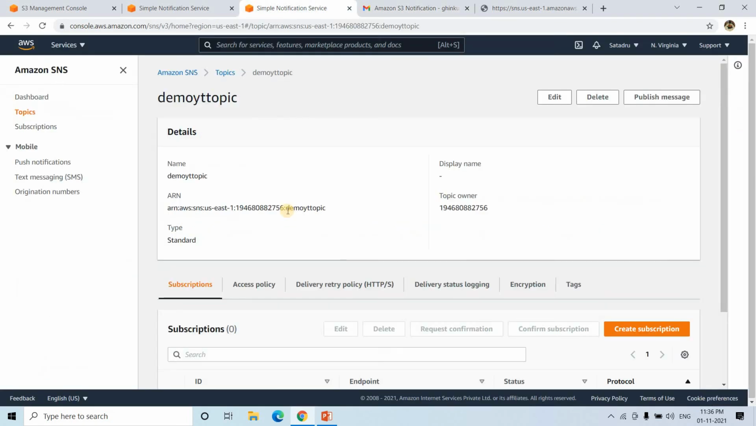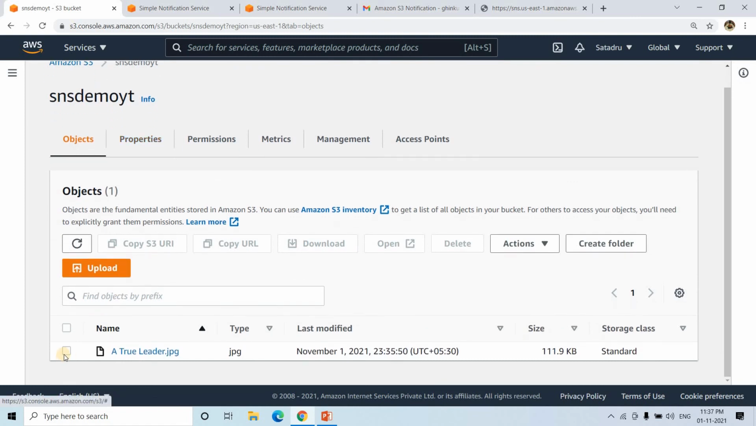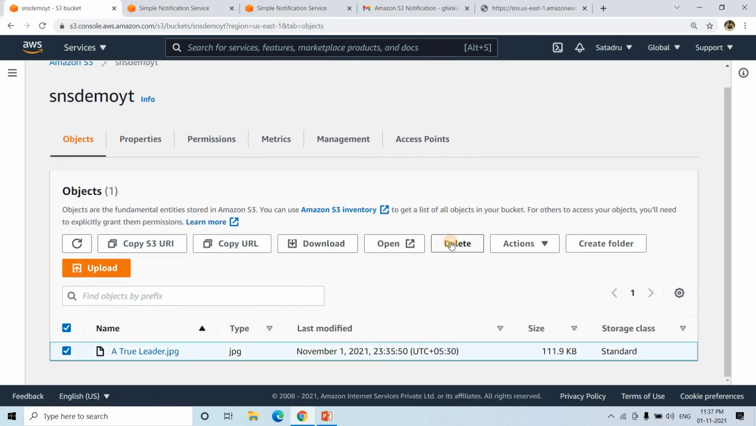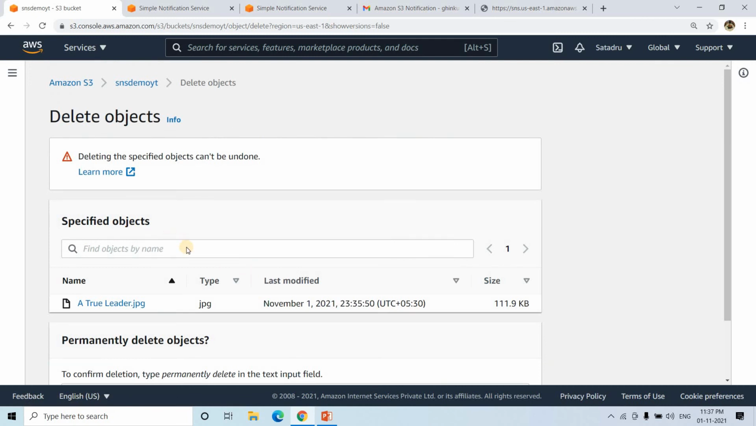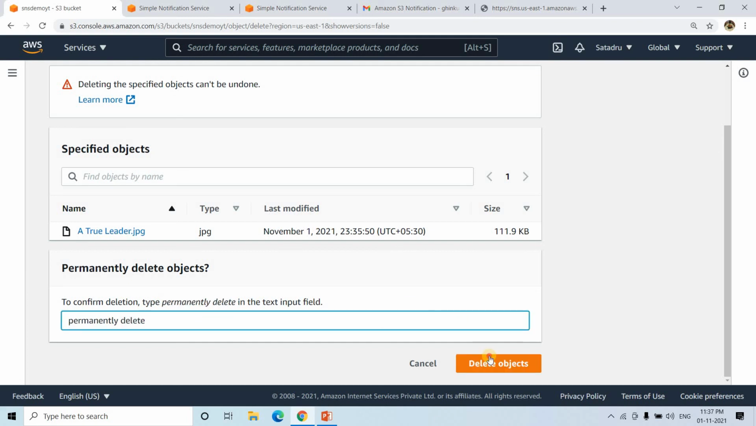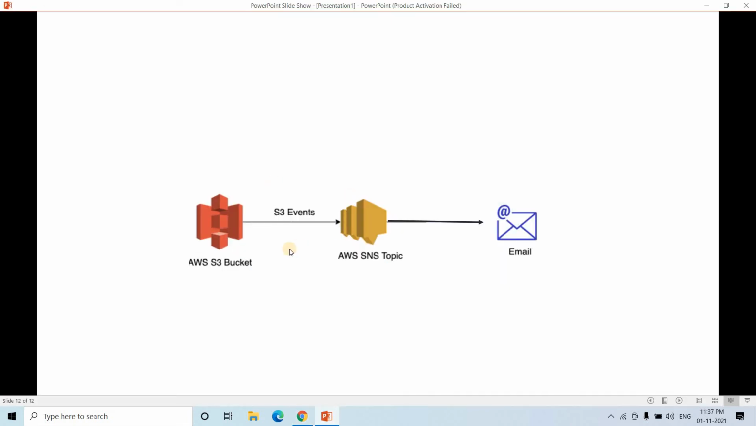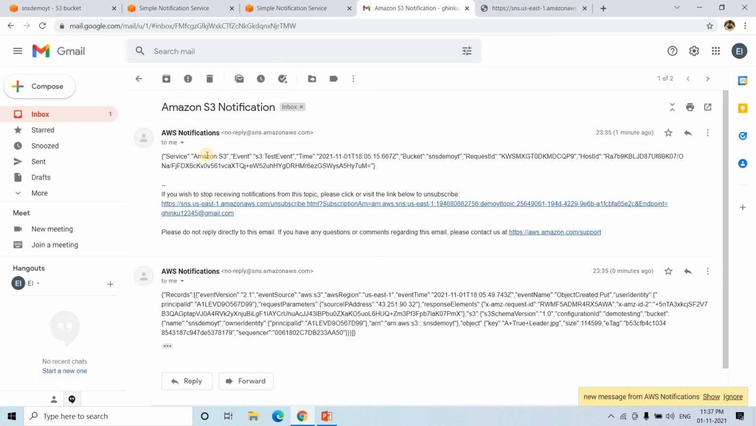Now let us try to delete the one we created. I will go to this S3 bucket, select this one and delete it, because we have subscribed for delete also. Now we need to write permanently delete here. I will copy this, paste it here and click on delete object. As we have made such a configuration, whatever is created or deleted in S3 should publish something to SNS. So one more message S3 will publish to SNS, and SNS will forward it to the subscribed email address. Let us go to our email.